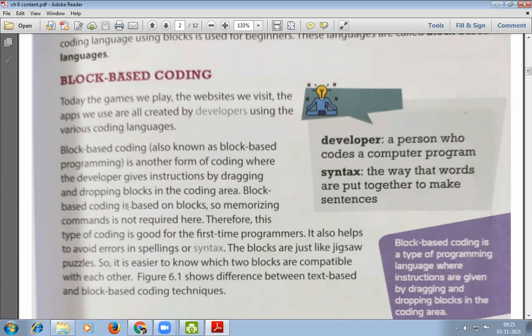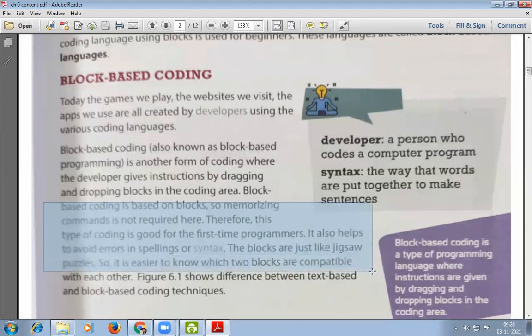Block-based coding is based on blocks, so memorizing commands is not required here. Therefore, this type of coding is good for first-time programmers. It also helps to avoid errors in spelling or syntax. The blocks are just like jigsaw puzzles, so it is easier to know which two blocks are compatible with each other. Figure 6.1 shows the difference between text-based and block-based coding techniques.